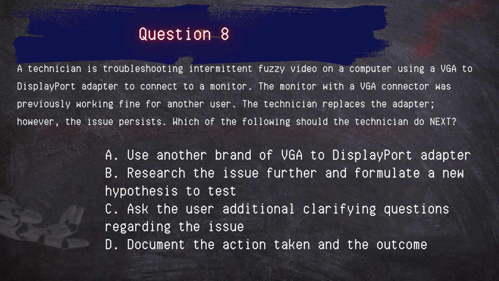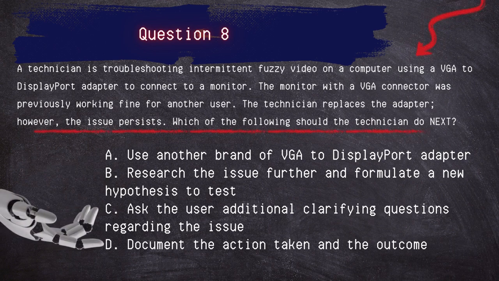Question 8. A technician is troubleshooting intermittent fuzzy video on a computer using a VGA to DisplayPort adapter to connect to a monitor. The monitor with a VGA connector was previously working fine for another user. The technician replaces the monitor, however the issue persists. Which of the following should the technician do next? Use another brand of VGA to DisplayPort adapter. Research the issue further and formulate a new hypothesis to test. Ask the user additional clarifying questions regarding the issue. Document the action taken and the outcome.